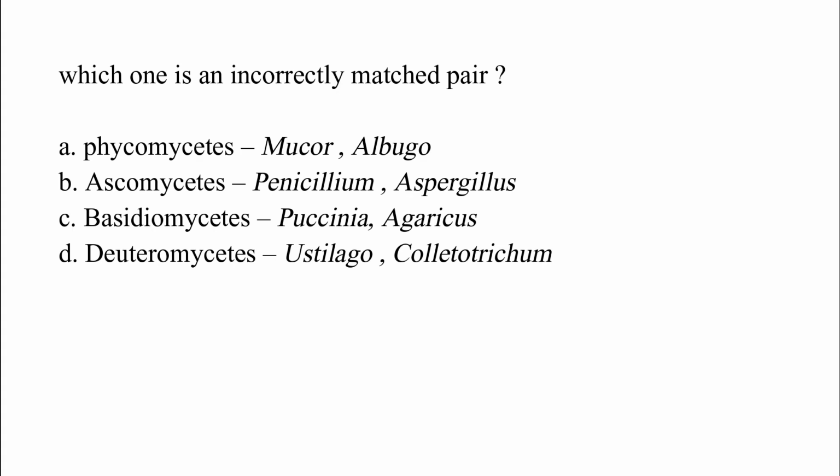Option C, Basidiomycetes, Puccinia, Agaricus. Option D, Deuteromycetes, Ustilago, Colletotrichum. The correct answer is option D, which is incorrectly matched, because Colletotrichum is an example of Deuteromycetes, but Ustilago is an example of Basidiomycetes.